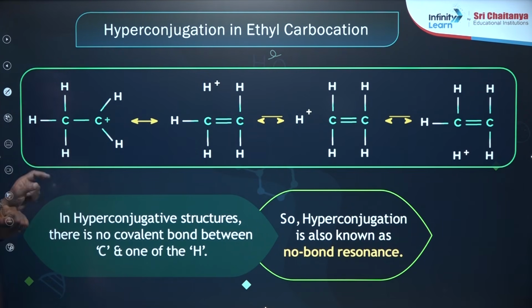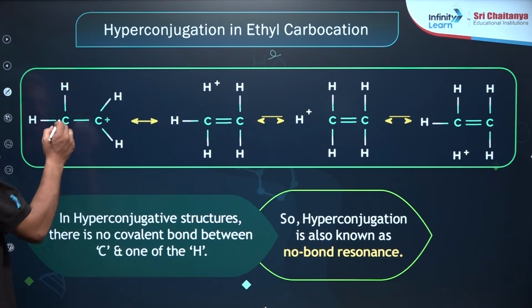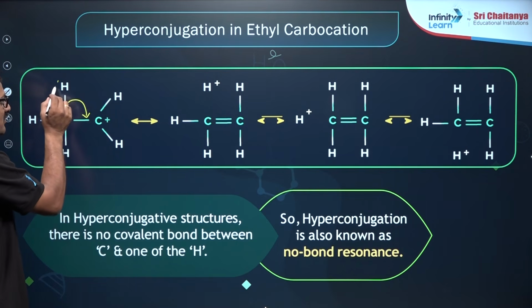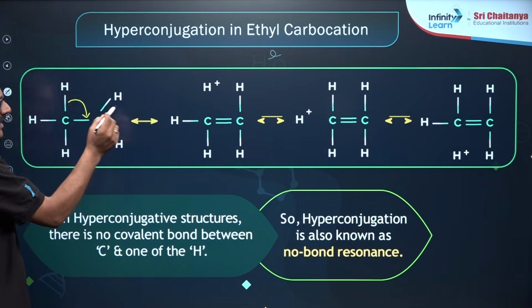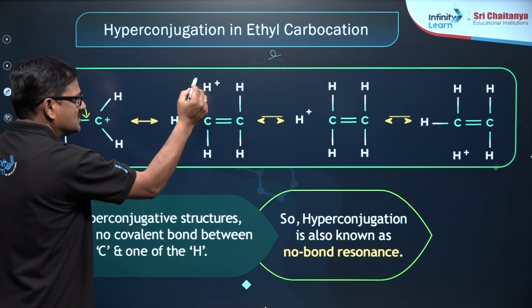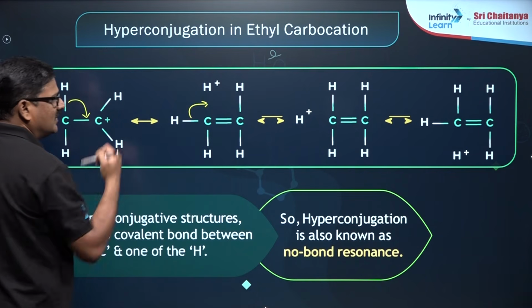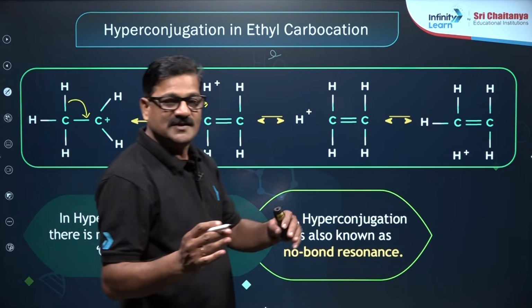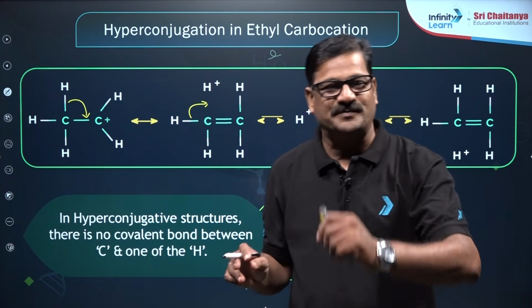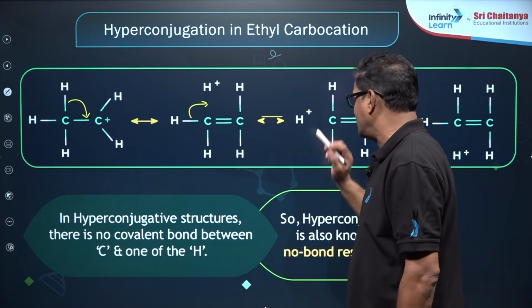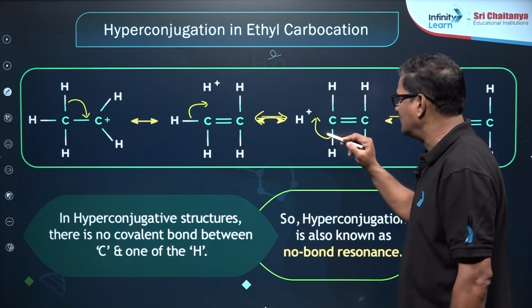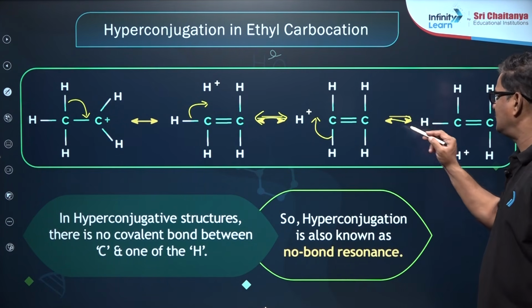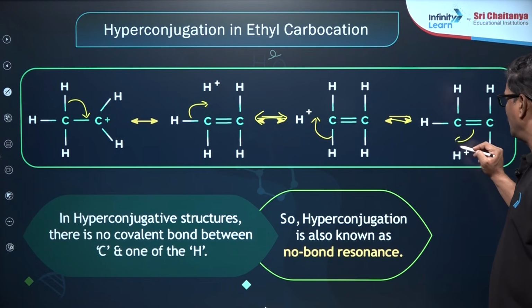So this is a carbon now. In this carbon you can see, children, this bond is going to be shifted here, so that this carbon becomes positive and this hydrogen positive, okay, and this bond becomes a pi bond. So this hydrogen positive is going to give a resonating structure. Here there is no bond, but you can still expect a resonance. Okay, it is a reversible arrow mark. And this bond is shifted from here to here, so that you are going to see a structure with H plus. So again you are going to get this structure.